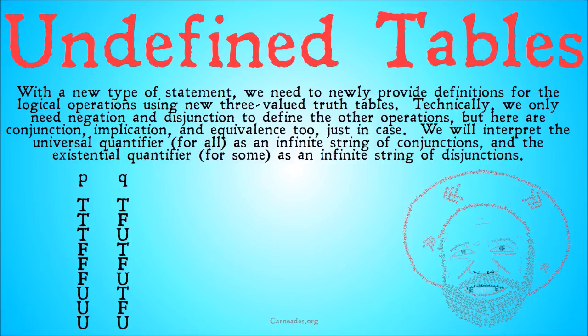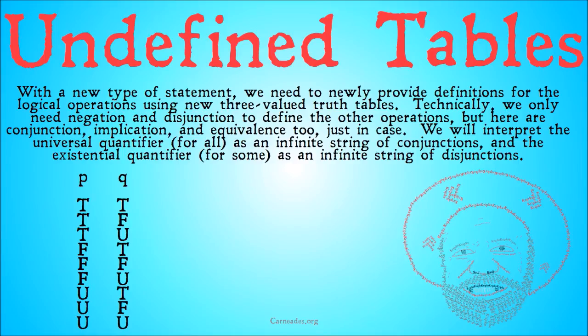Look at this truth table. Before we get into the actual operations, take a look at this to give you a real sense of what it means to expand our logic to a three-valued logic. Usually, when we have just two statements in a combined statement, we would only have four possible worlds. One where they're both true, one where they're both false, one where the first is true and the second is false, and one where the first is false and the second is true. However, now that we have three different values, we have much longer truth tables because we have to account for a world where they're both true, a world where they're both false, a world where they're both undefined, a world where the first is true and the second is false, a world where the first is false and the second is true, a world where the first is false and the second is undefined.